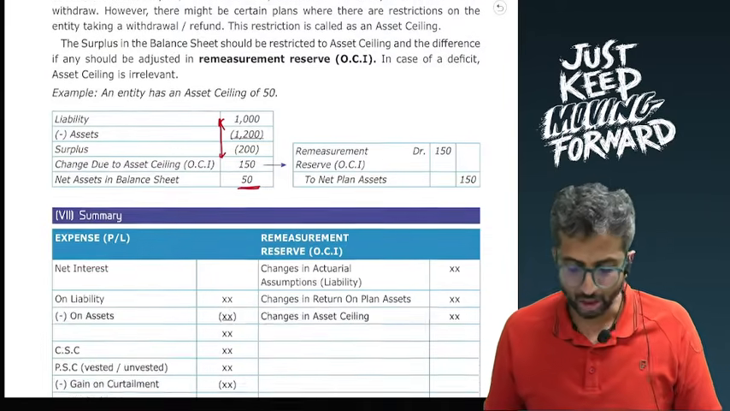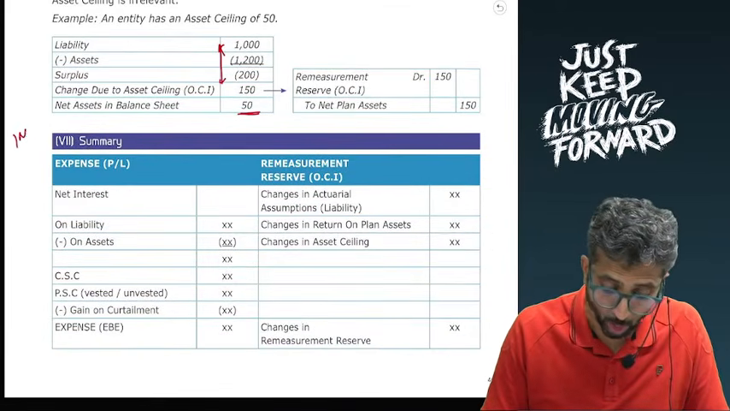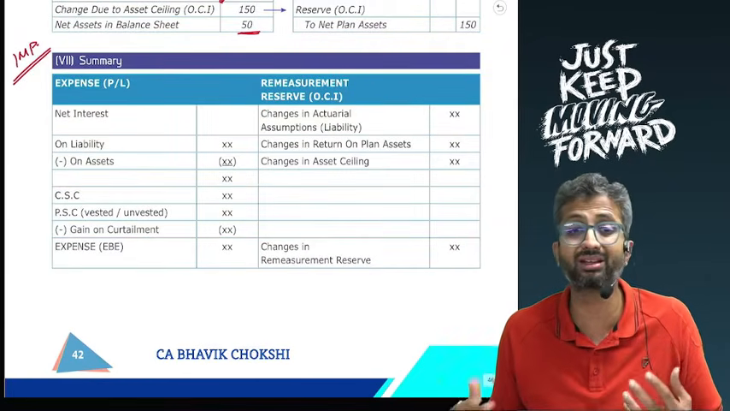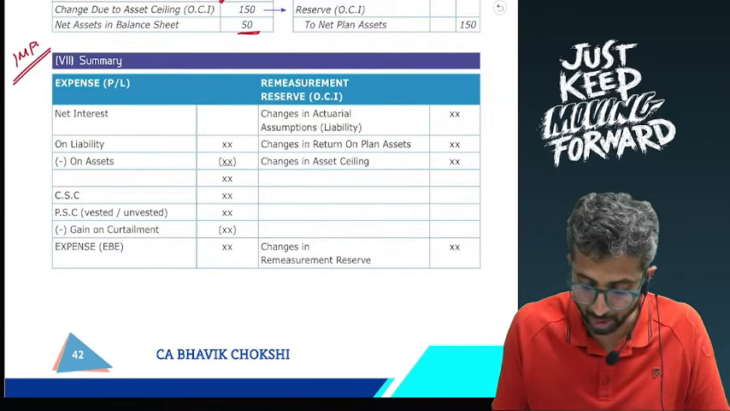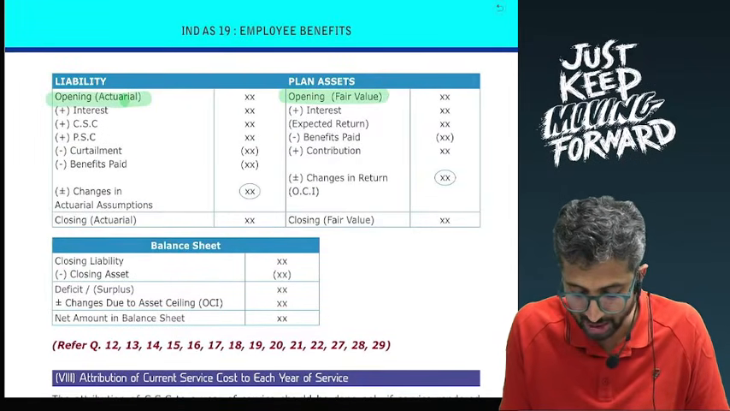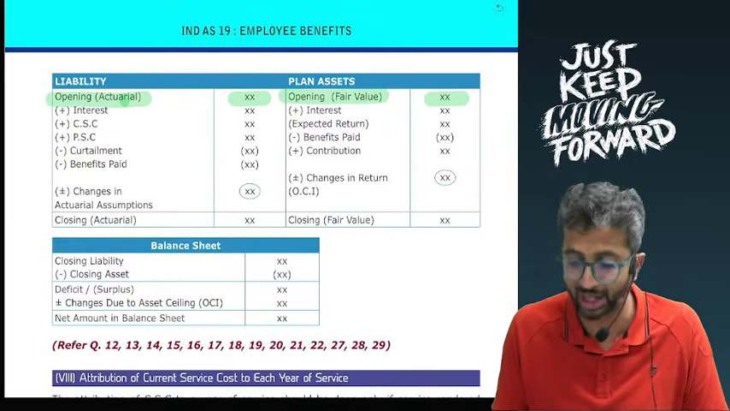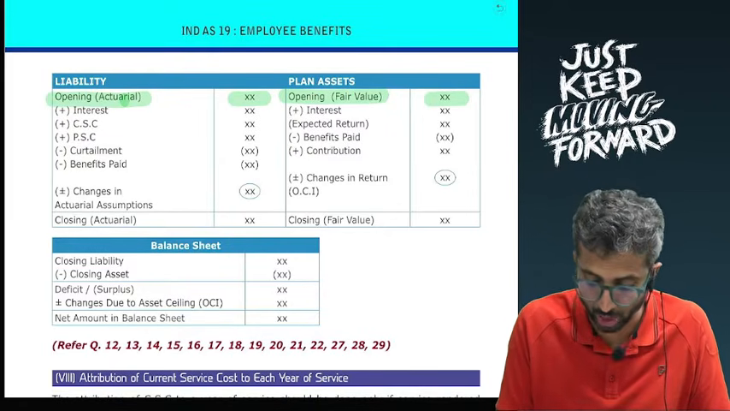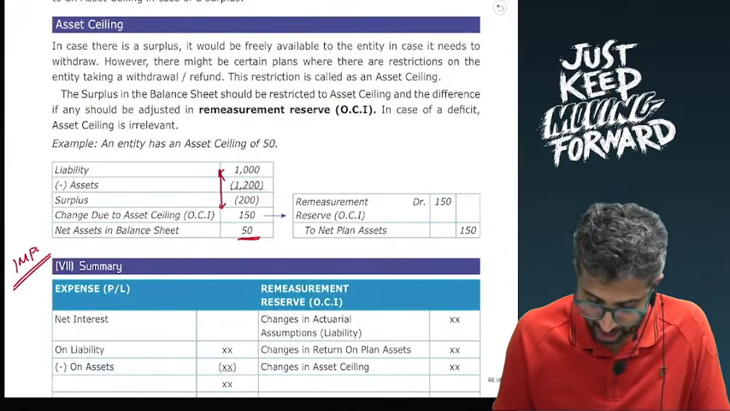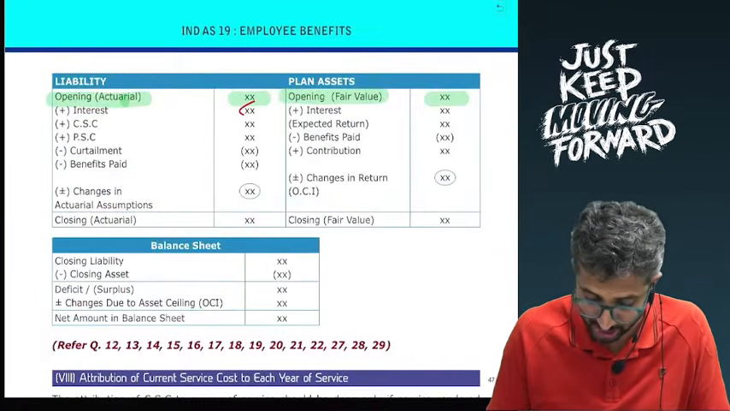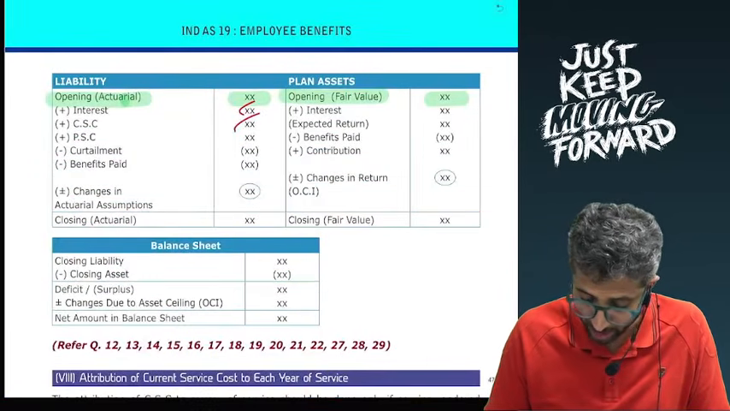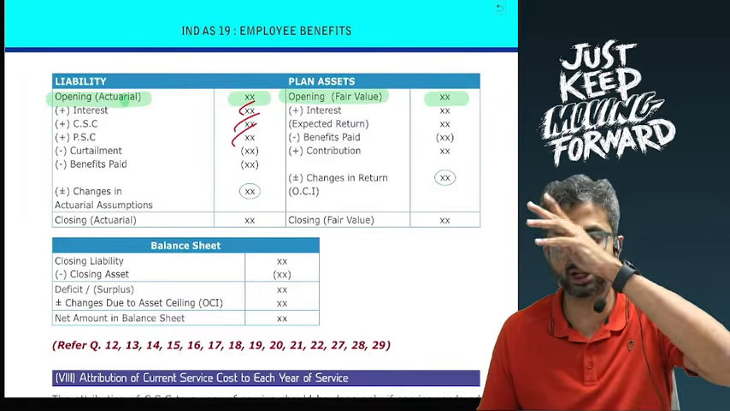So this kind of takes care of the concept of asset ceiling, and in my opinion, the most important presentation or the section of this chapter is this summary, where we are saying how things will change. So remember, from an actuarial valuation, opening liability as per actuarial valuation will appear, opening plan assets will appear. Why will the liability change? Well, it will change due to the interest cost. The second effect of interest goes to the P&L. It will change due to current service cost, the second effect of which will go to the P&L. It will change due to past service cost, whether it is vested or unvested, it does not really matter.